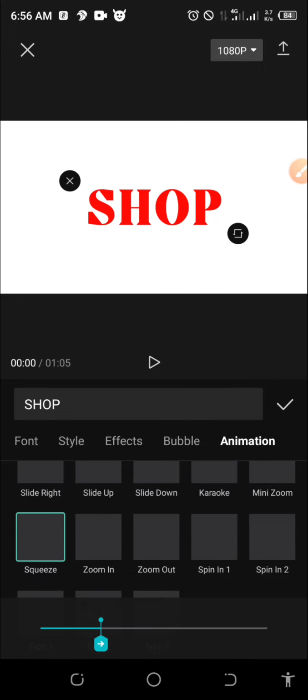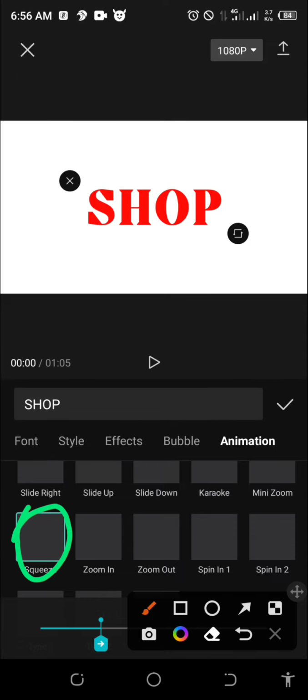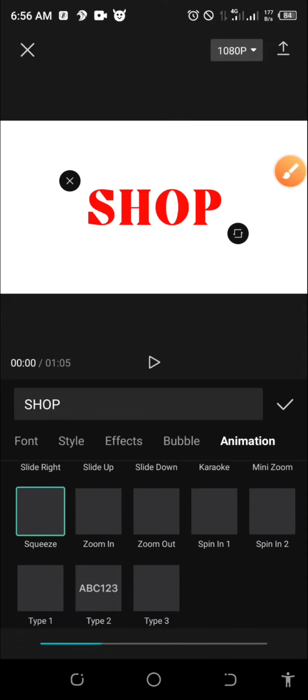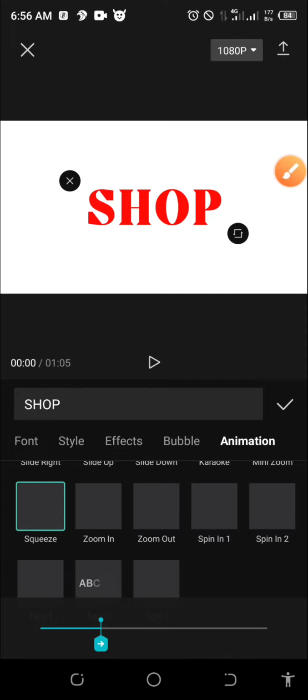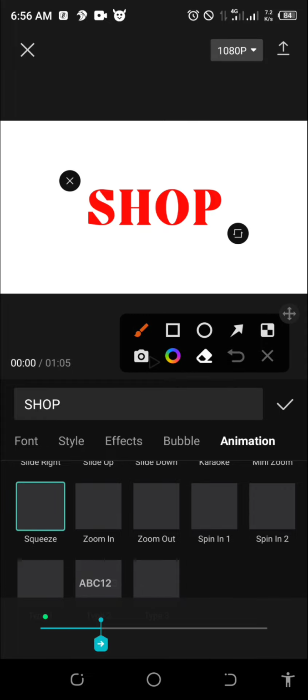So this is the animation in that particular text. Okay, it is squeeze. Let me click it again, and so you see. Are you seeing it? So the duration of the animation is here. You can adjust the duration of the animation from here. You can drag it here.